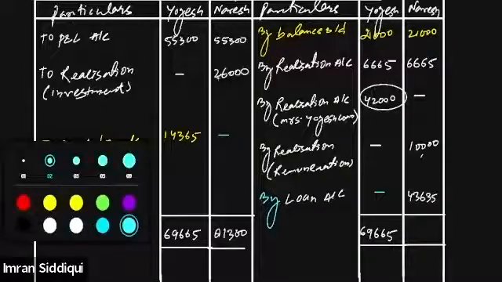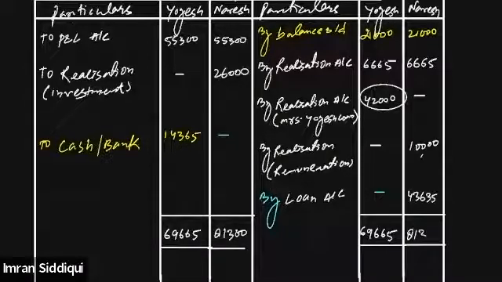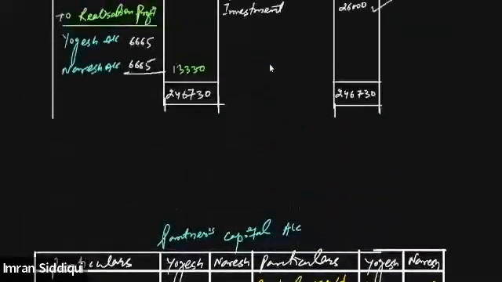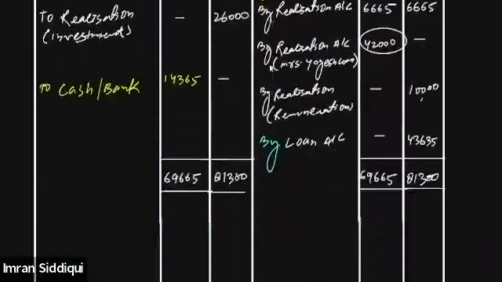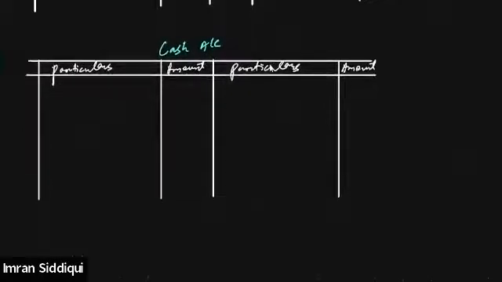Now we will simply close this by totaling the credit side. We should get 81,300 on this side as well. Done with the partner's capital account as well. We prepared two accounts: the realization account and the partner's capital account. Everything is done. Now we will move to the cash account. Let's quickly prepare the cash account.